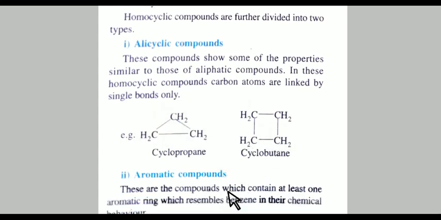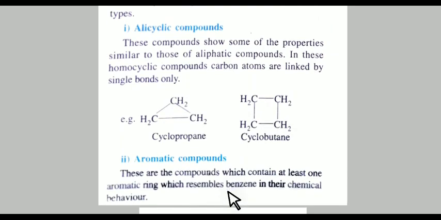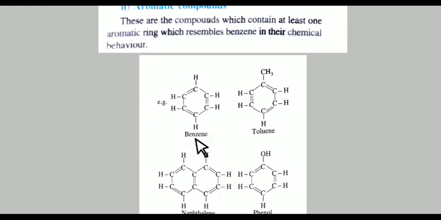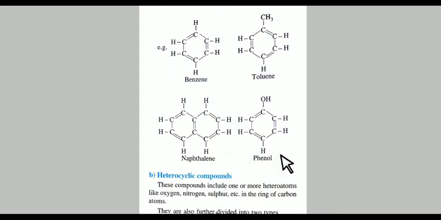Next one is the aromatic compound. As you know, an aromatic compound contains at least one aromatic ring. You have to remember what an aromatic ring is. See here, there are many examples. One is benzene C6H6, then toluene C6H5CH3, then naphthalene, then phenol. These all have aromatic rings. Aromatic ring means containing conjugated single and double bonds. It is known as an aromatic compound.